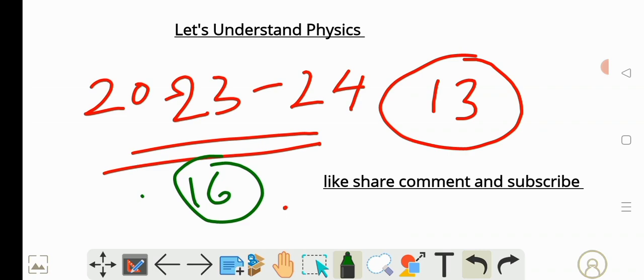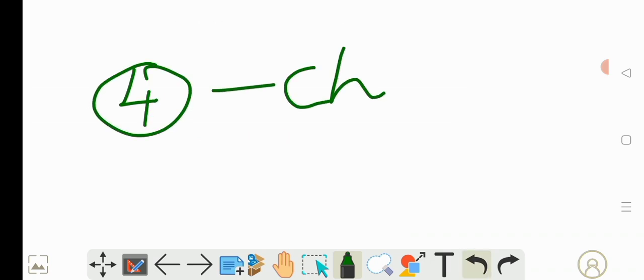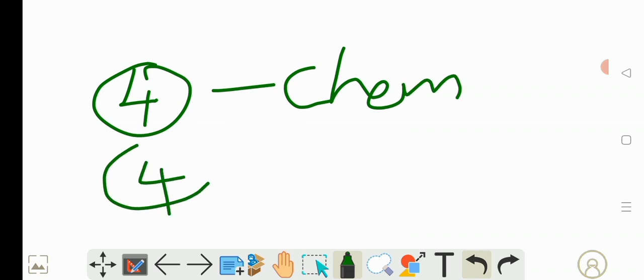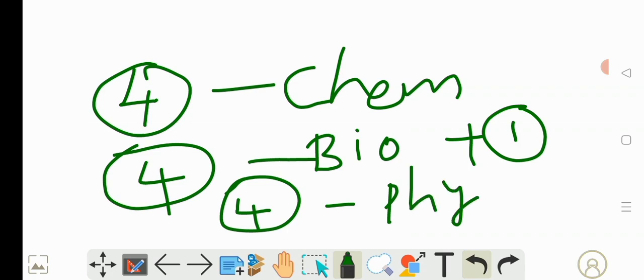In these 13 chapters, they are giving 4 for chemistry and 4 for bio, plus 1 is also bio, and another 4 for physics. Now in physics I am going to discuss all these 4 chapters, what the topics are, what the removed topics are, and how many marks you will get in the board exam from physics.